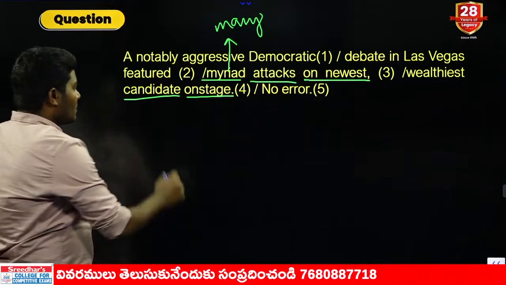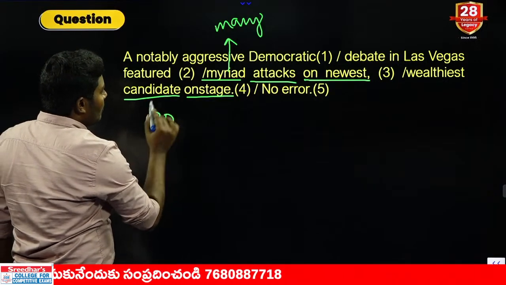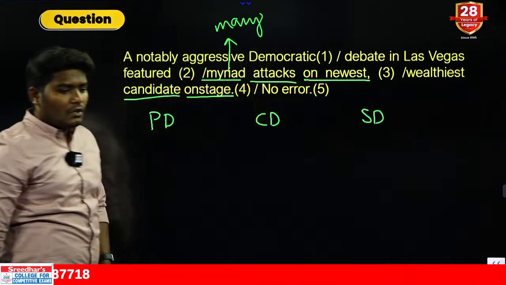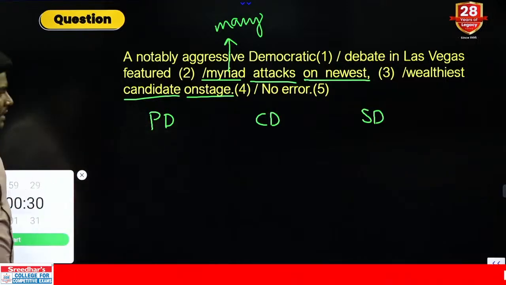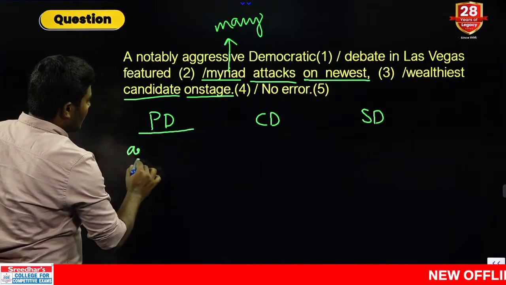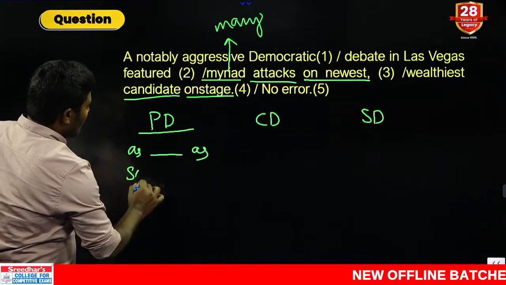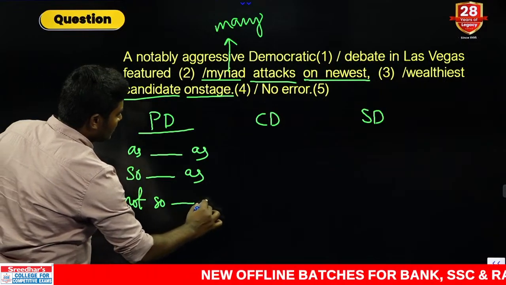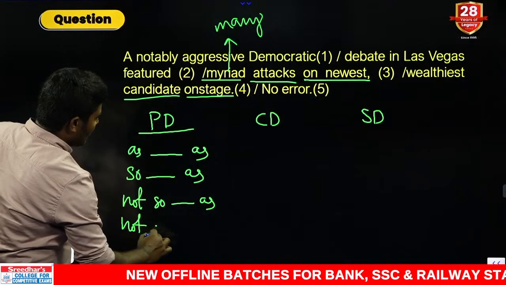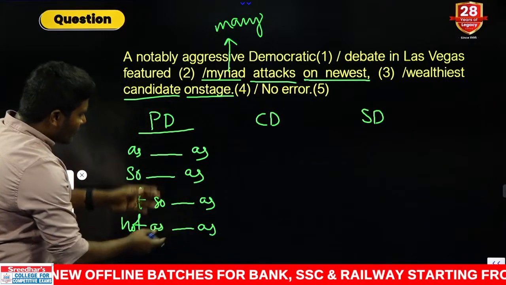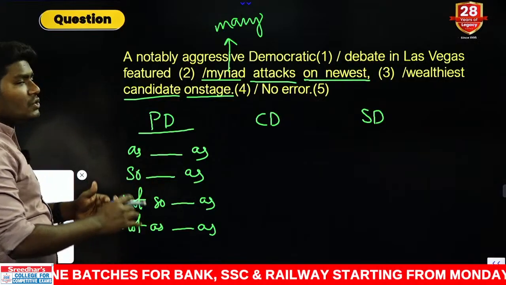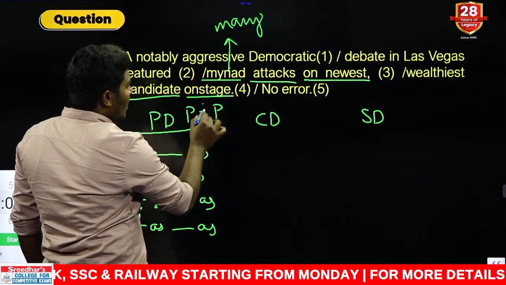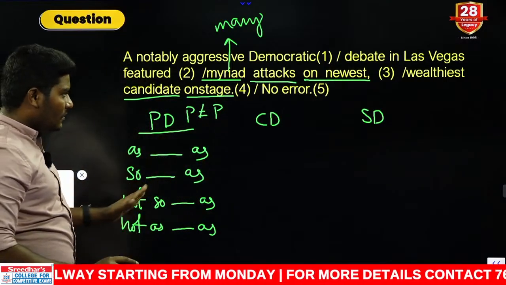Now we have the rule of adjectives. How many degrees of adjectives do we have? Positive degree, comparative degree and superlative degree. Yes or no? The rule of positive degree is: as, next so as, next not so as, next not as. In these blanks we need to use a positive degree. Positive degree is to equalize the two people. One person can either be equalized or inequalized with the usage of these combinations.